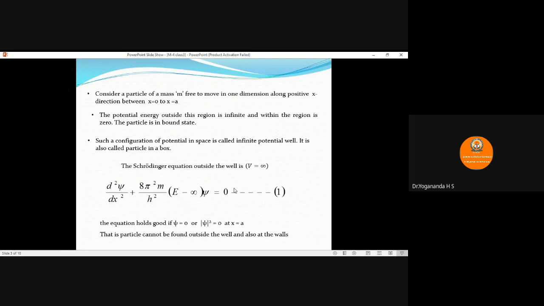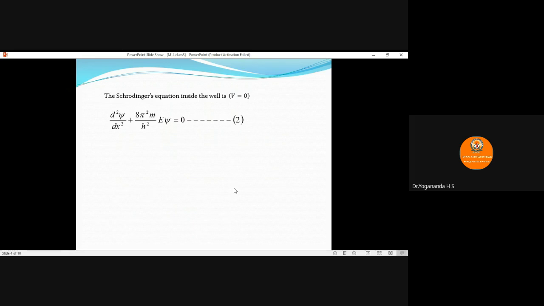The above equation holds good when the value of psi, or the value of psi square, is 0 at x equals a. Meaning, the probability of finding the particle at the position x equals a is 0. The particle is not present at the location x equals a, and also the probability of finding the particle is 0 at that position.